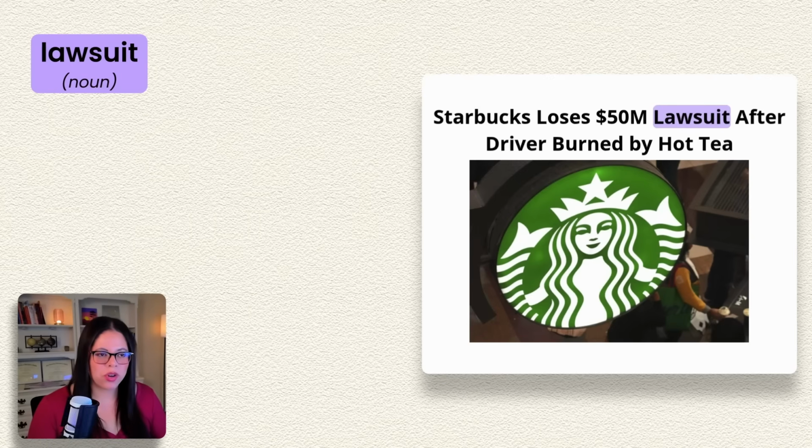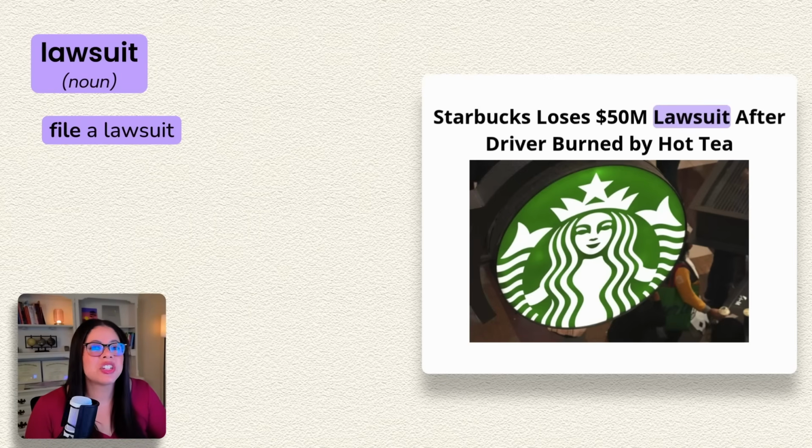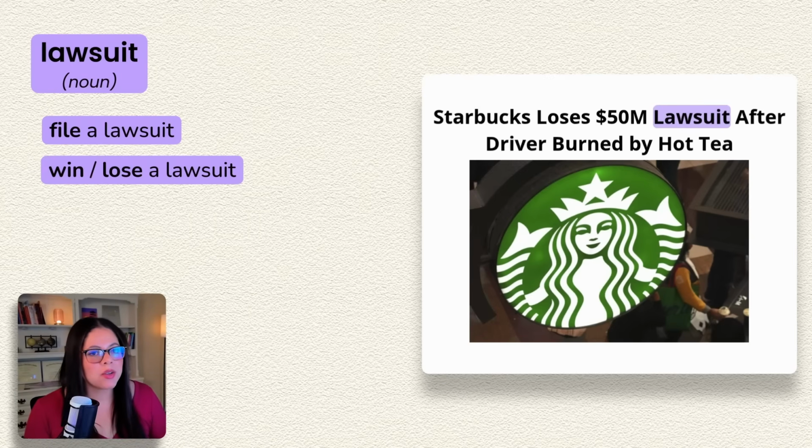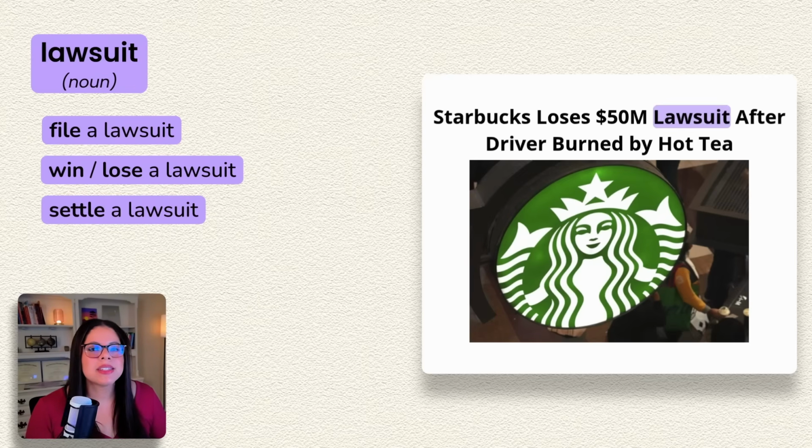A person or an organization can file a lawsuit, so they start or initiate this process. You can win or lose a lawsuit. Or sometimes there are situations where you want to end a lawsuit before the court makes a decision about it, and that's when we can use the verb settle. You can settle a lawsuit.